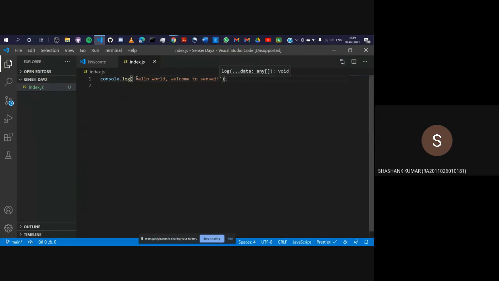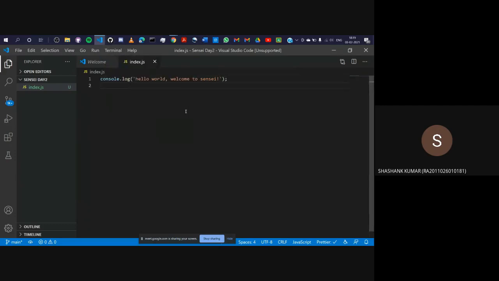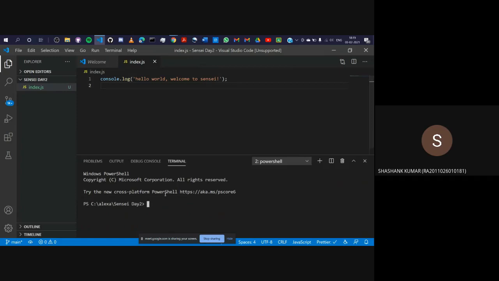I'll open my terminal. You can open your terminal by clicking on the terminal, new terminal option, or you can use the shortcut key, Control, Shift, and the backtick. So this is my terminal. I hope all of you can see it. I'll clear the screen and I'll just write node, N-O-D-E, index.js. And here you go. Here is our desired output. So I hope all of you are following along.